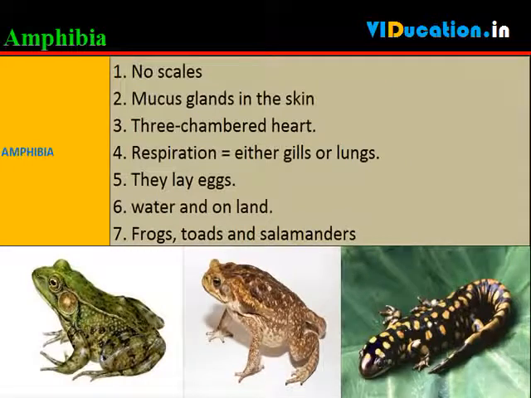Amphibian animals differ from the fish in the lack of scales, in having mucus glands in the skin, and a 3-chambered heart. Respiration is through either gills or lungs. They lay eggs. These animals are found both in water and on land. Frogs, toads and salamanders are some examples.